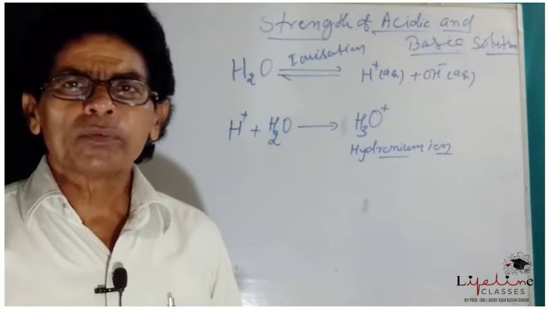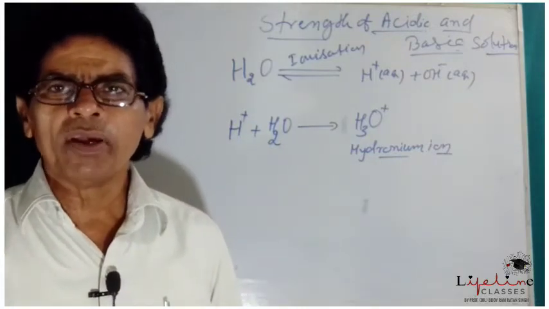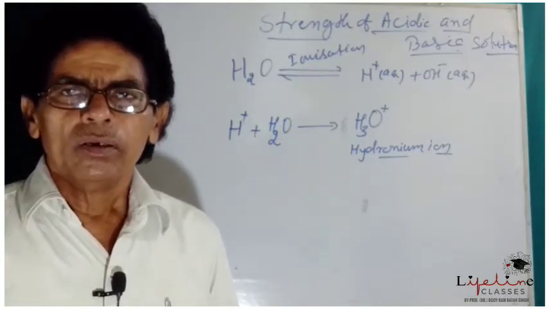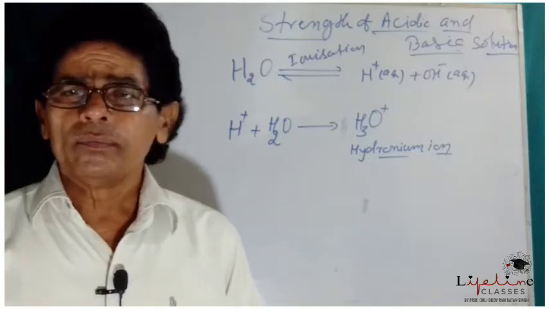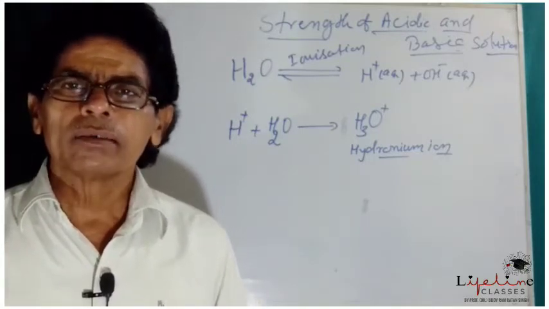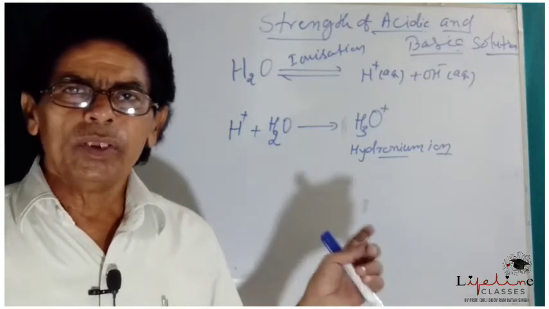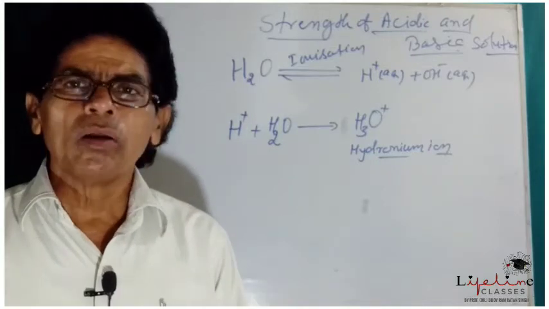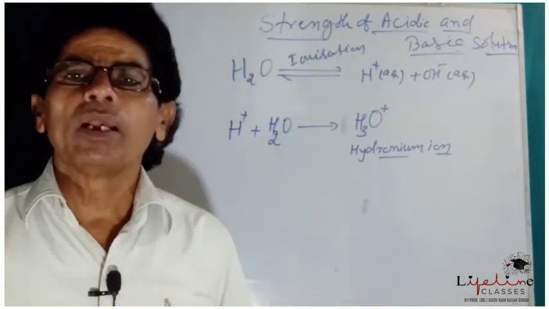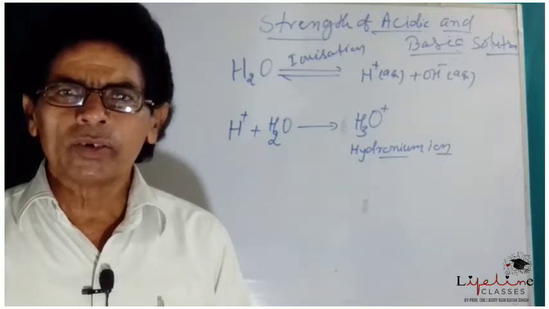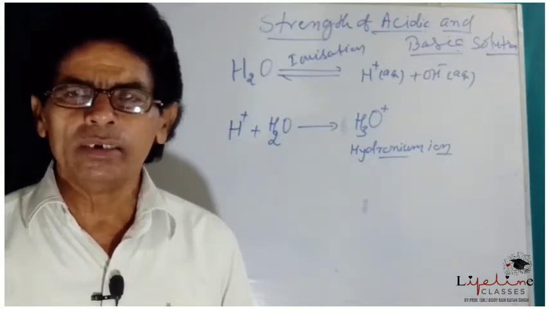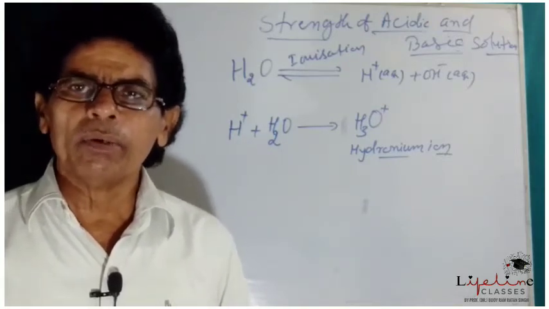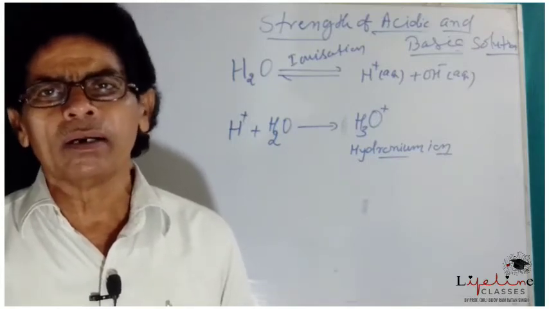Now, how do we express the strength of an acid in terms of hydrogen ion concentration? This can be explained on the basis of chemical equilibrium. And what is chemical equilibrium? When the ionization takes place partially, there exists an equilibrium between the ionized molecules and the unionized molecules.